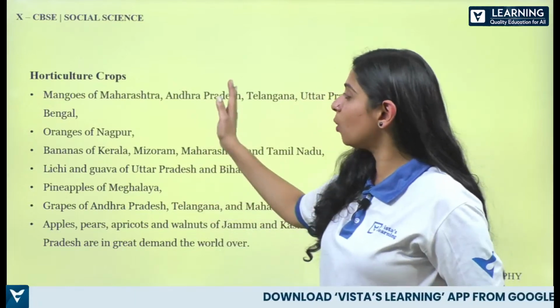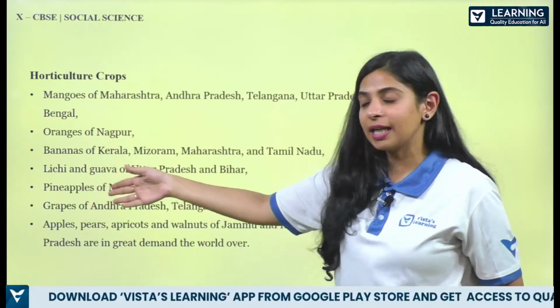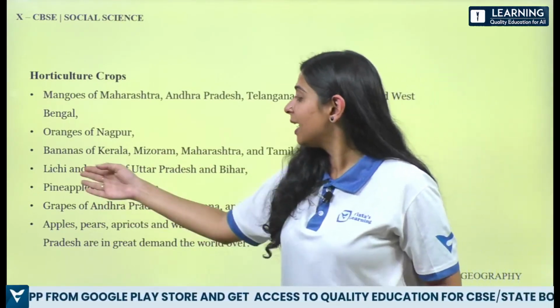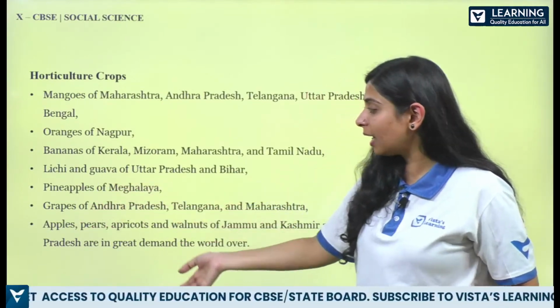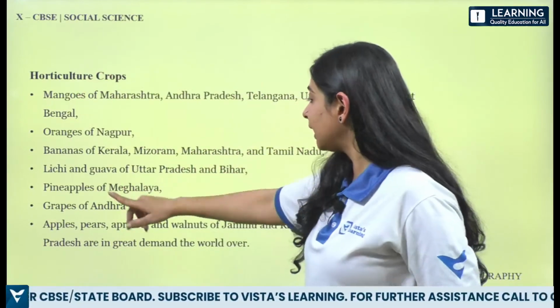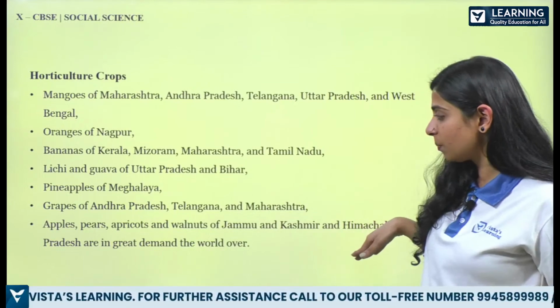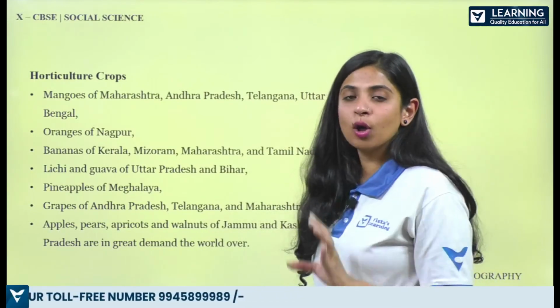Now here we know mangoes of Maharashtra, oranges of Nagpur, bananas of Kerala, Mizoram, Maharashtra, Tamil Nadu. Just learning 2 places is more than enough. Lychee or guava, Uttar Pradesh and Bihar. Pineapples of Meghalaya. So what are these? Basically, these are all the horticulture crops. Grapes of Andhra Pradesh, apples, pear, apricots of Jammu and Kashmir and Himachal Pradesh. They are in great demand. This is demanded all over the world. Alright, so these are some of the horticulture crops.